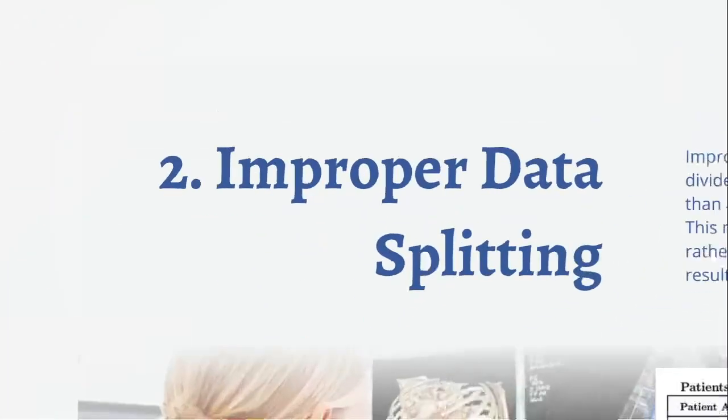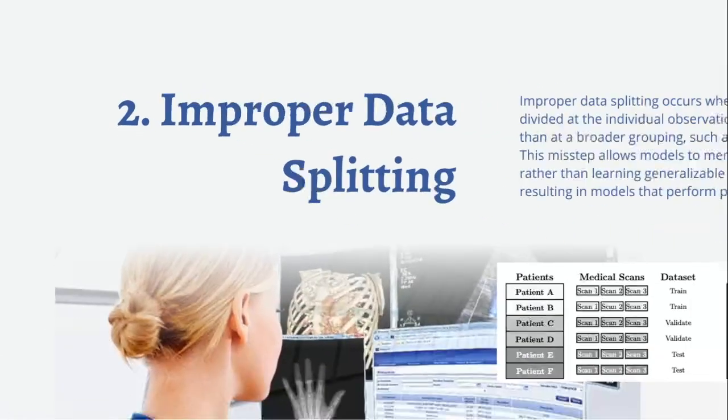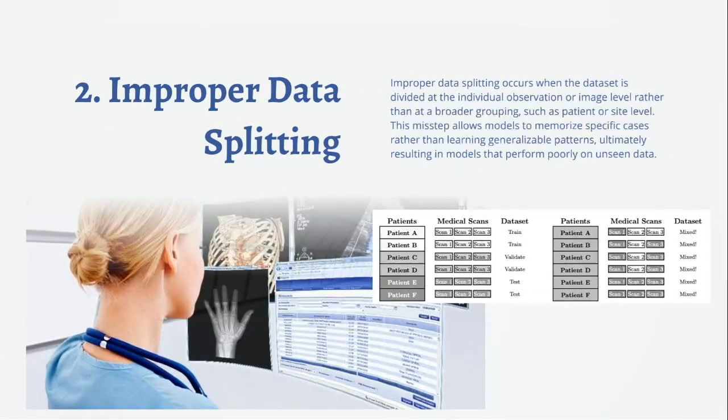Next, improper data splitting. This happens when we don't group data correctly. Then the model might end up memorizing specific cases rather than learning patterns that generalize well to new data. For instance, if we have several scans from the same patient, it's important to keep all of those scans together in the same subset, whether that's training, validation, or testing. We should never split scans from a single patient across multiple subsets.